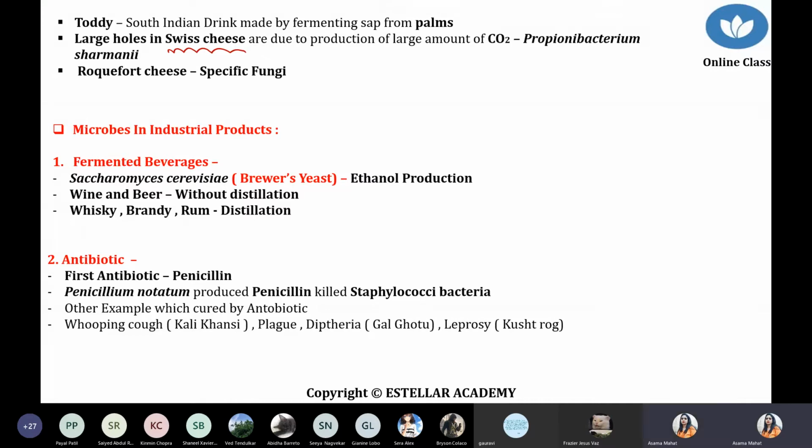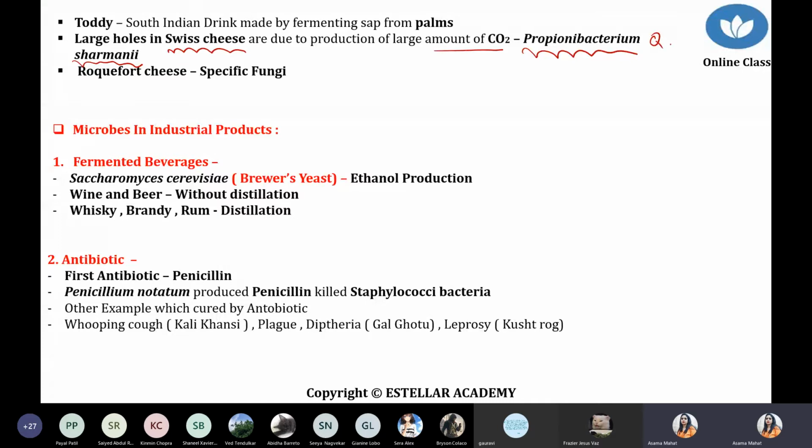Got it? Okay. Now we are talking about one question already asked on the large size pore Swiss cheese. Why is such a large pore produced? The reason is CO2. We are talking about one species of bacterium, Propionibacterium shermanii. These are the species which produce Swiss cheese with large size pores. One question could be the name of the species.